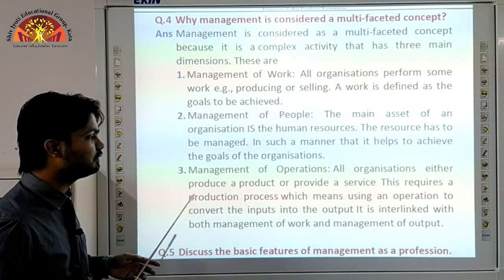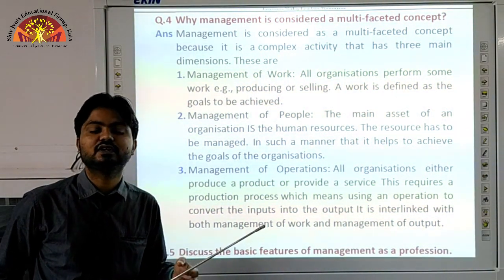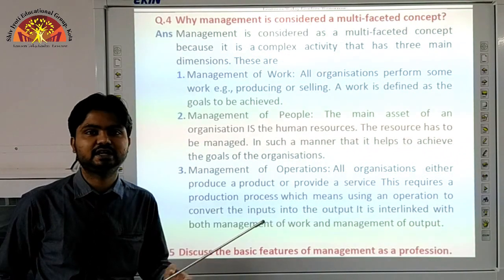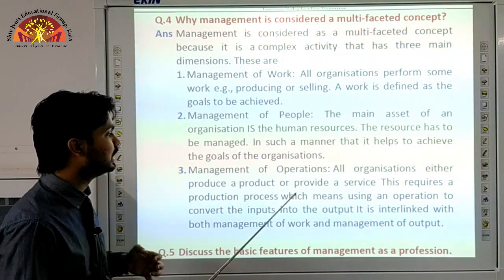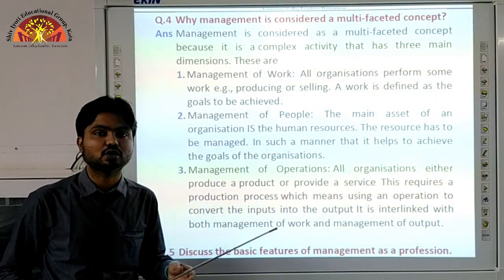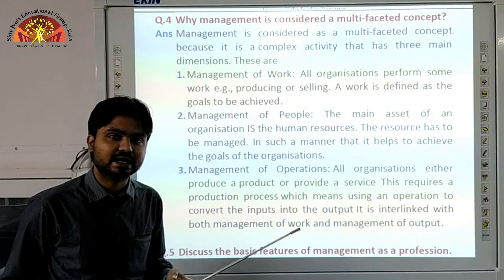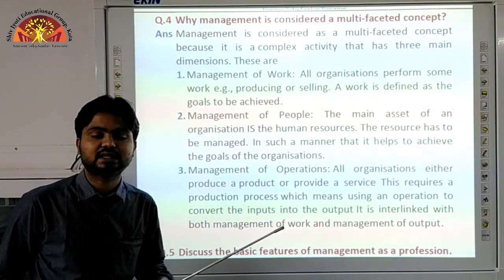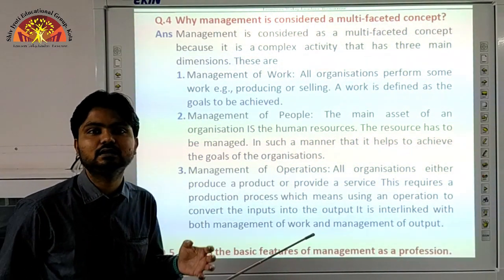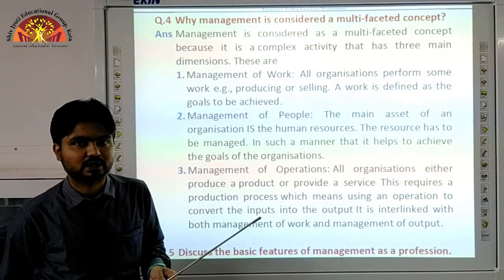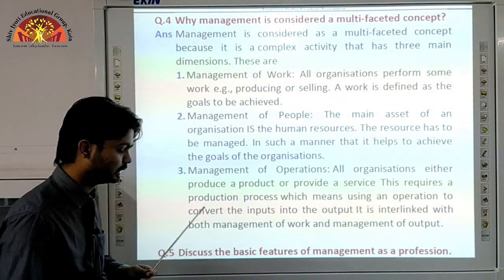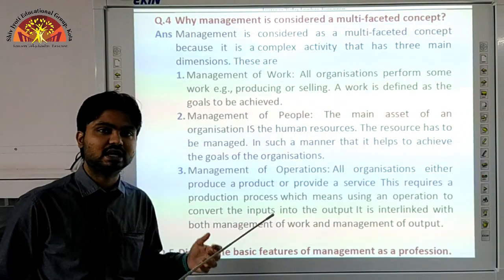The third one is management of operations. It requires the processes which are going to take place in the organizations. That means what overall activities are going to take place in the organization, what is the overall process of conversion from input to output. We have to manage all the activities, that is we have to manage the marketing activities, the purchase activities, the selling activities, and all those activities till the final product is sold out to the consumers. So it is the duty of the managers to manage all the operations of the organization, and because of this it is known as a multifaceted concept.